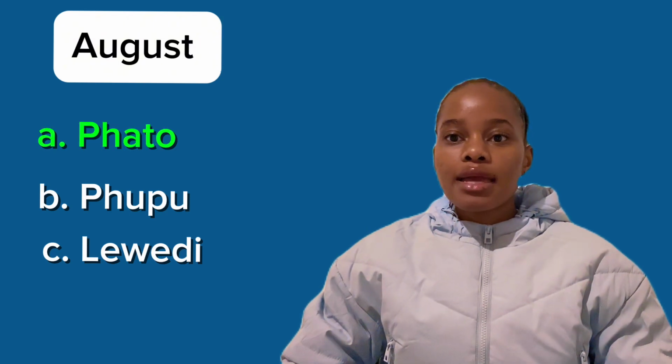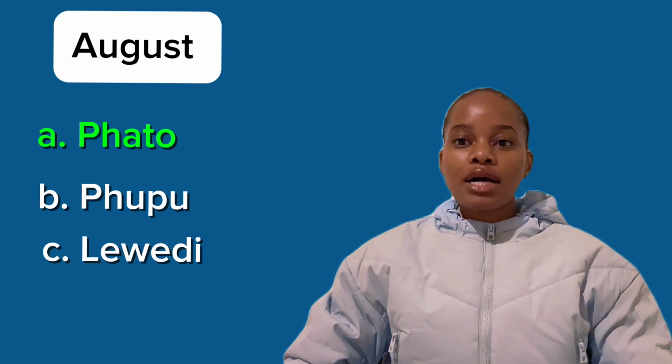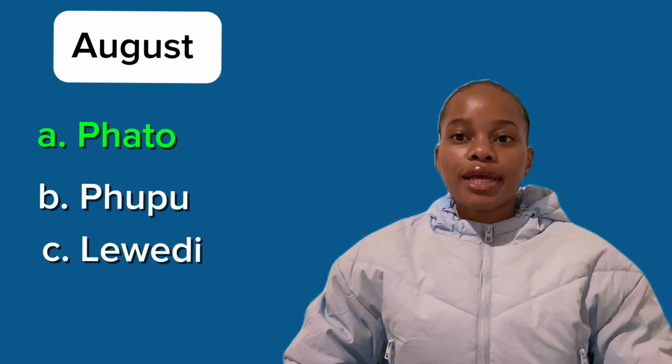So the next one we have is August. What is August in Sepedi? Is it A, Phatwe, B, Phupu, C, Lwedi? So the correct answer is A, Phatwe. August is called Phatwe in Sepedi.